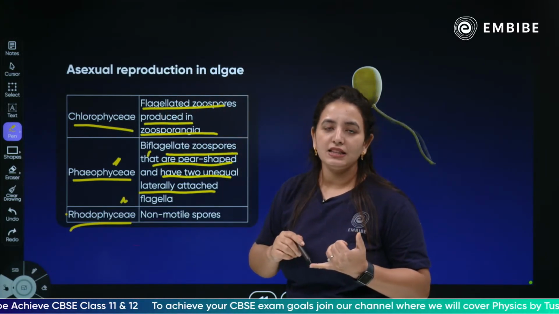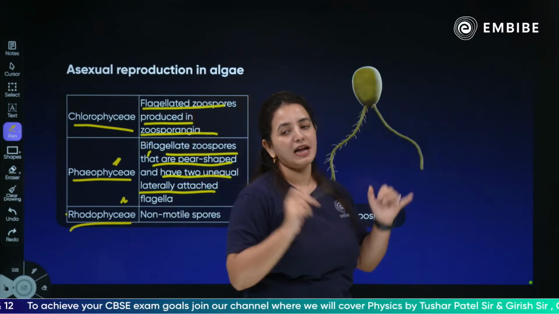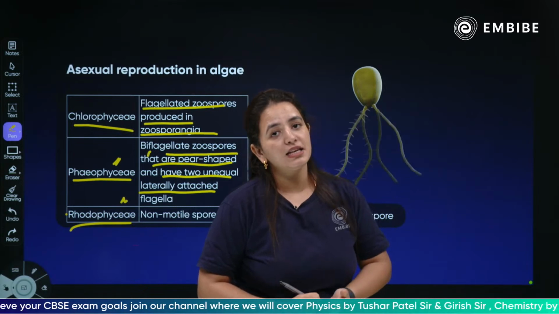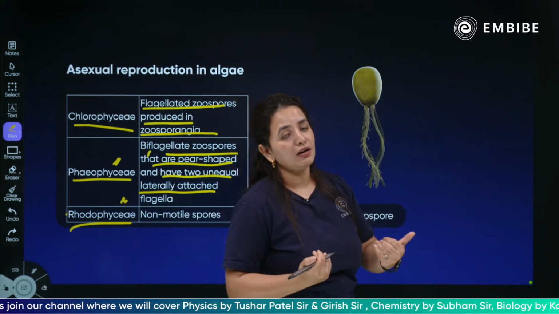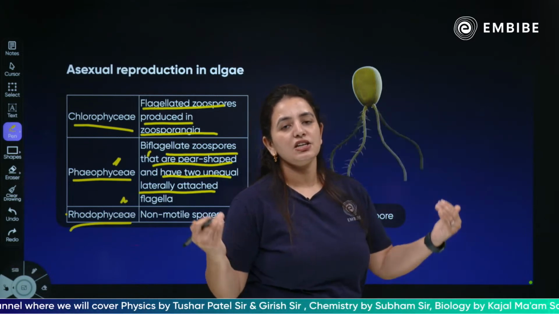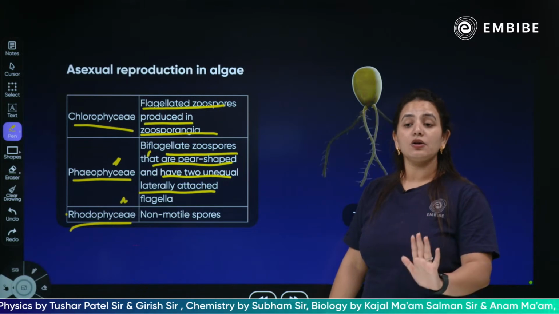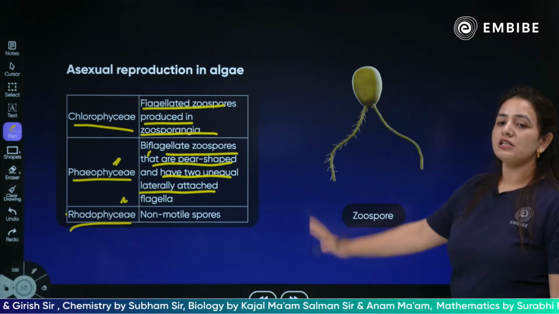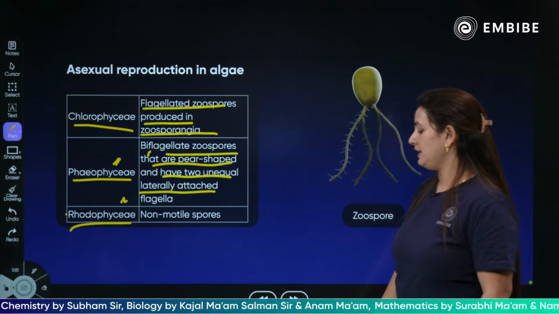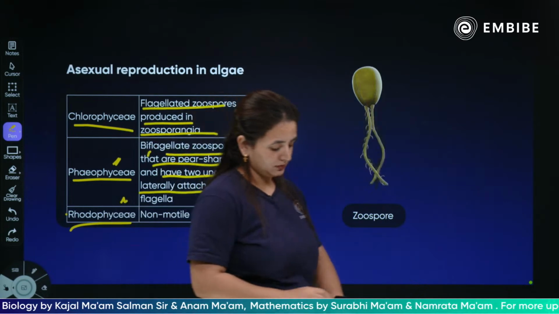In chlorophyceae, there are zoospores developed in zoosporangia, they are absolutely motile. In the phaeophyceae, there is a pear-shaped spore having two unequal flagella, attached laterally, which is biflagellate also. In the rhodophyceae, there are non-motile spores. So this is about asexual reproduction in algae. I hope this is clear, children. Yes or no? Is this clear?